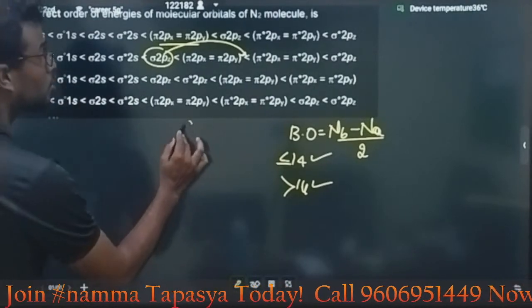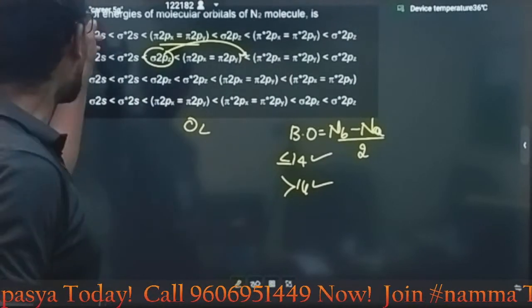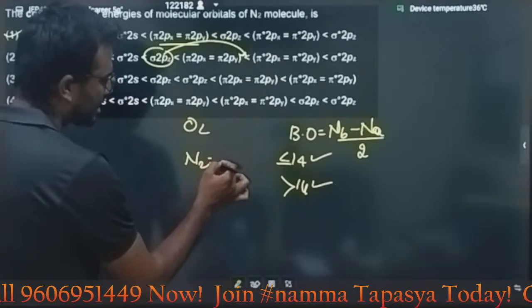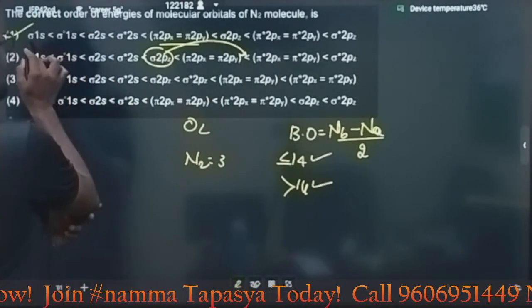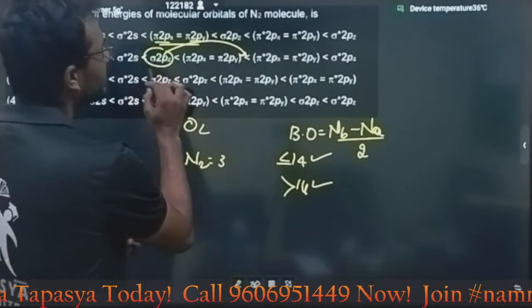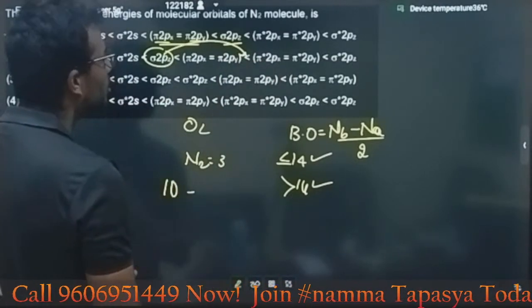If it is for an O2 molecule, option B is correct. For an N2 molecule, option A is correct. Why? My dear students, you can use this trick also. N2, count here: 2, 4, then 6, 8, then 10 electrons in the bonding orbitals.